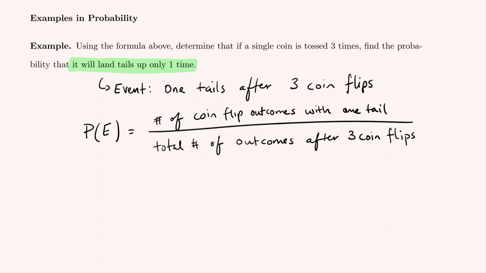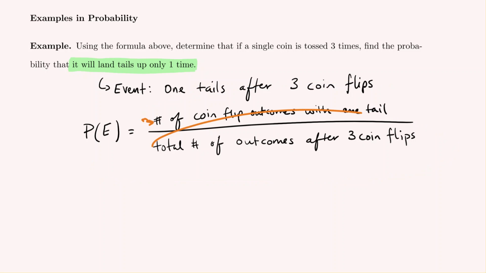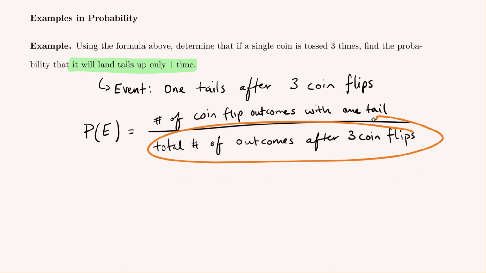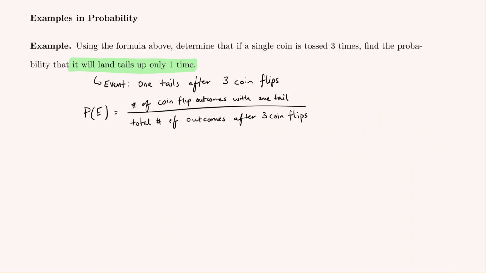In order to find either of these, the total number of ways we could get 1 tail after 3 coin flips, or the total possible outcomes, we first want to outline in an organized fashion all possible occurrences, and that will give us our total number. And then from that list, we'll identify how many have the required criteria that there's 1 tail. Once we know that, we'll just form our fraction. So a tree diagram will be helpful here for us.